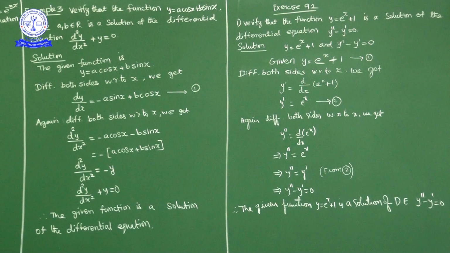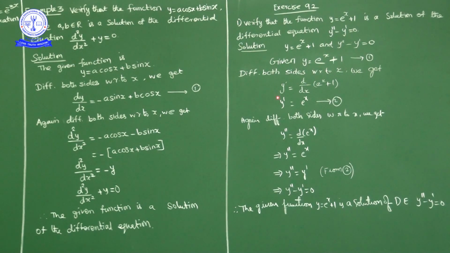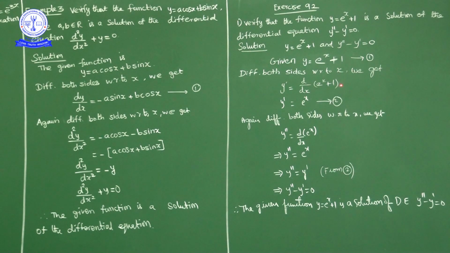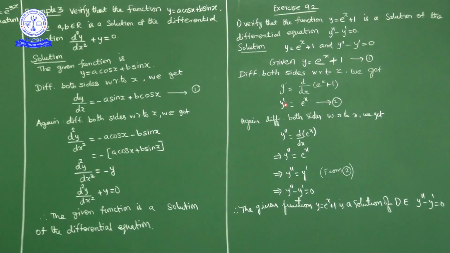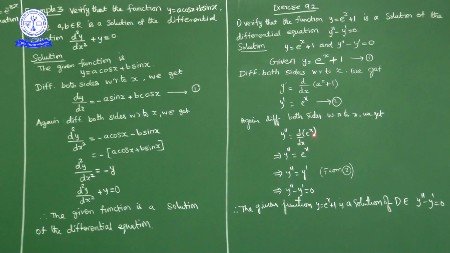Now here we have to verify that y is equal to e power x plus 1 is a solution of the differential equation y double dash minus y dash equal to 0. So find out y double dash and y dash. What is y? y is e power x plus 1. Differentiate with respect to x. What will we get? y dash is equal to derivative of e power x plus 1 is e power x. Now again if you differentiate with respect to x on both sides, y dash derivative y double dash is equal to d by dx of e power x. E power x derivative is what? E power x only. So y double dash is equal to e power x, which is nothing but y dash from 2. So y double dash is equal to y dash.